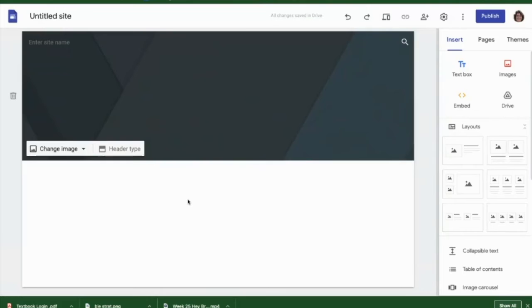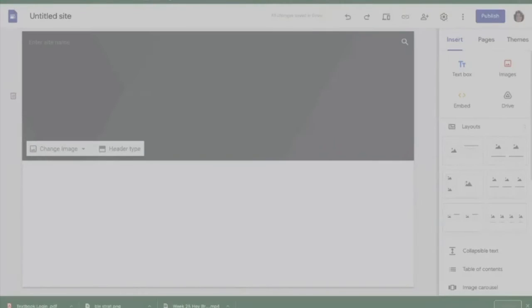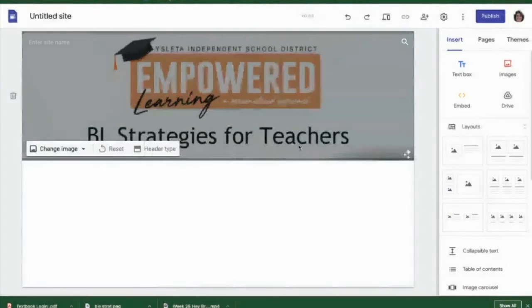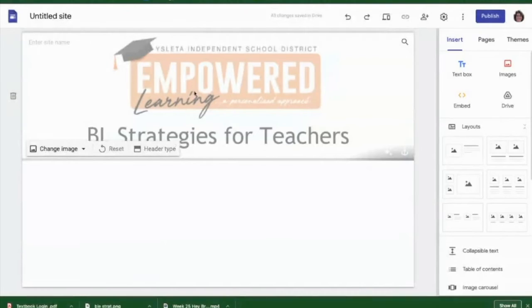So I have a template that I use. I create it. I have it in Google Draw. I download it, and I actually have one that I downloaded. So I'm going to go ahead and upload one, and I'm going to upload this one. And this is the one I use on another website. You can see how well it fits in there. I put this in there myself.